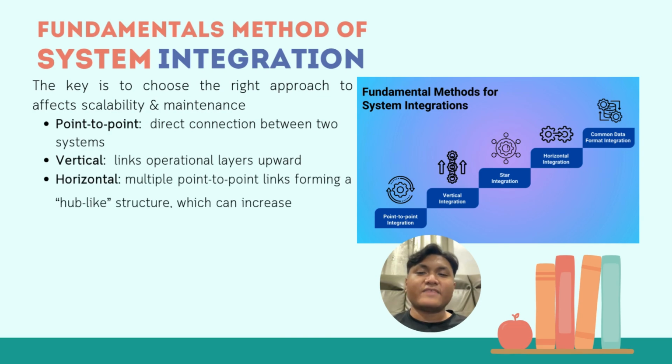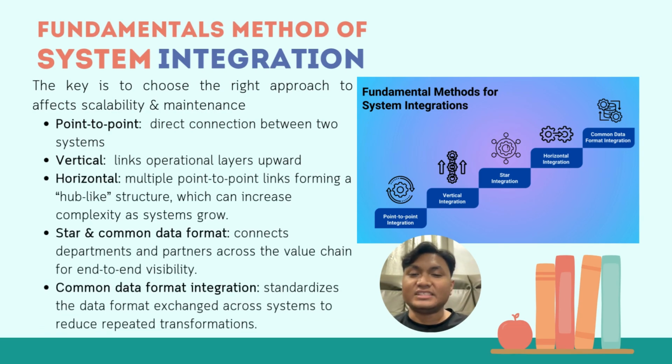Now, there are five fundamental methods of system integration. The key is to choose the right approach, as it affects scalability and maintenance. The first one is point-to-point integration. This method directly connects two systems, but it is hard to manage when applied on a bigger scale.